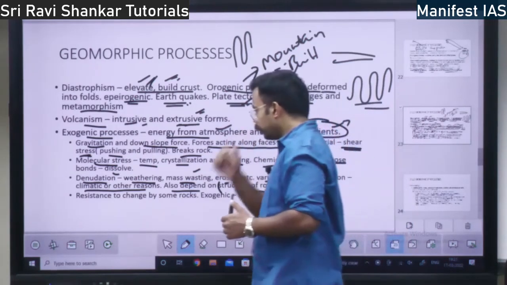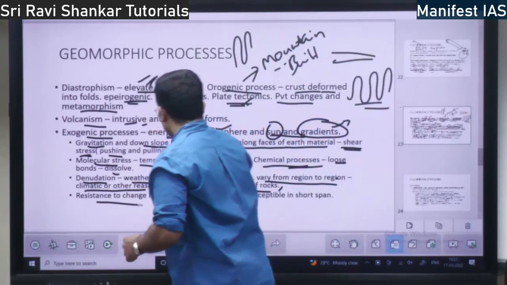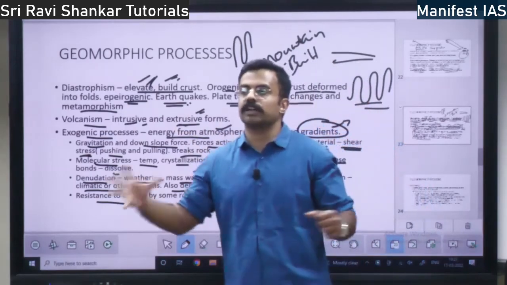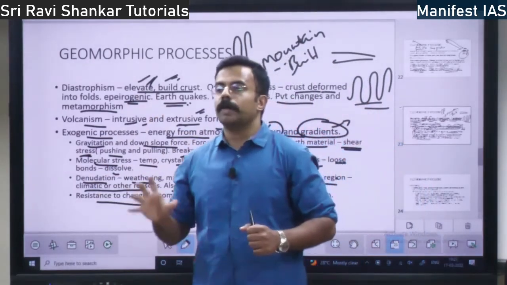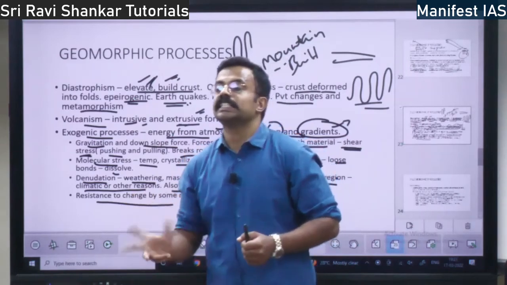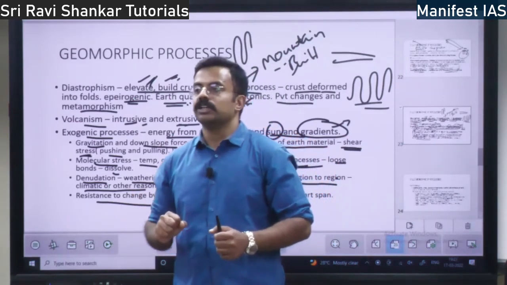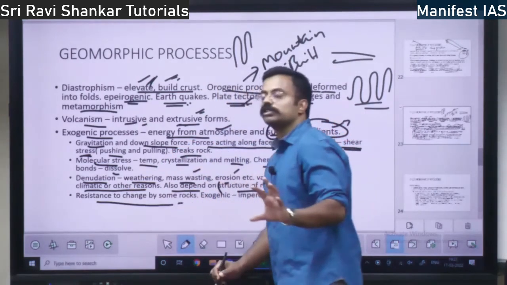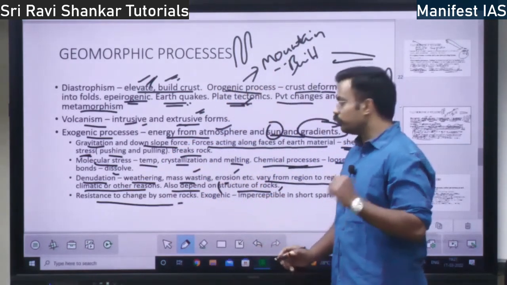So, about resistance to change: I told you that because of exogenic forces there will be a lot of stress on the rocks, but certain rocks will resist the change. They don't want to change. So there will be resistance from the rock side also. Rocks will also resist the changes, that you should know.